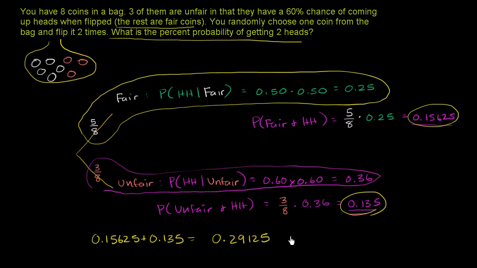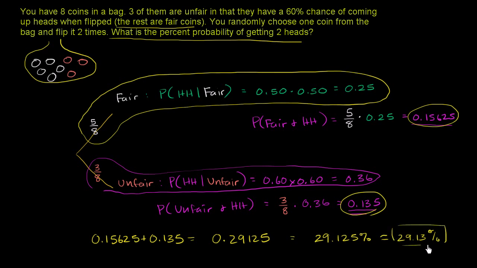So this is equal to 29.125%, which would be the exact number, or if we were to round to the nearest hundredths, we could say it's approximately 29.13%, depending on how much we need to round it.